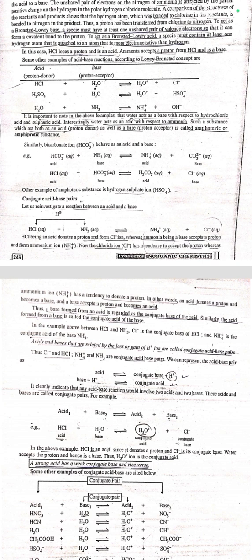Similarly, the acid formed from a base is called the conjugate acid of the base. In the example above, HCl and NH3, Cl negative is the conjugate base of HCl and NH4 positive is the conjugate acid of the base NH3. Acid and base that are related by the loss or gain of H positive ions are called a conjugate acid-base pair.